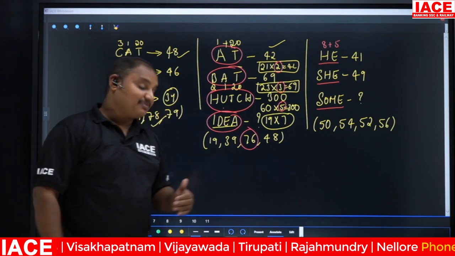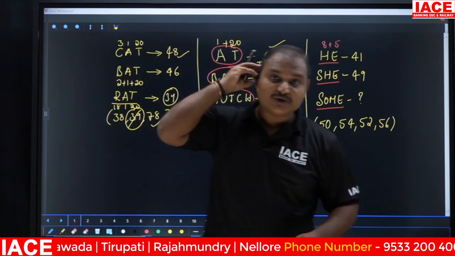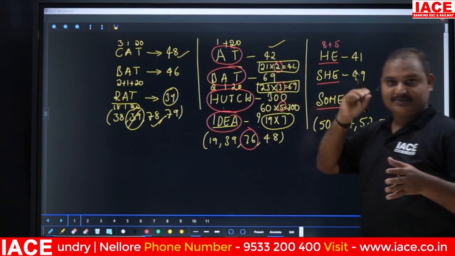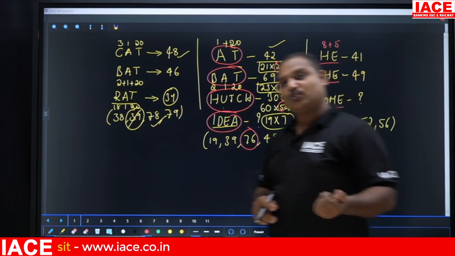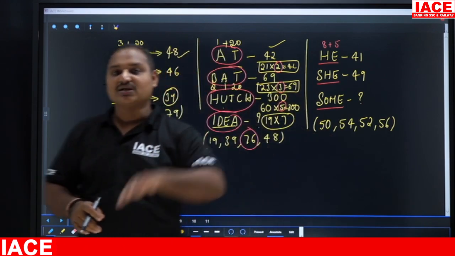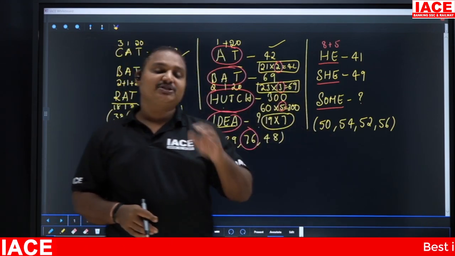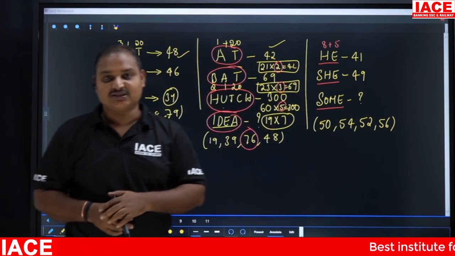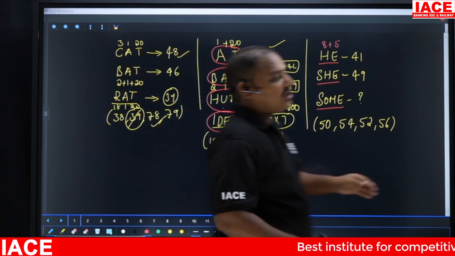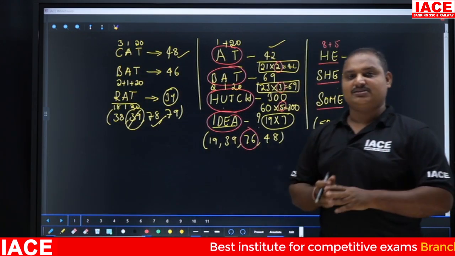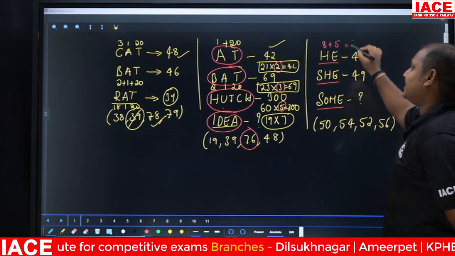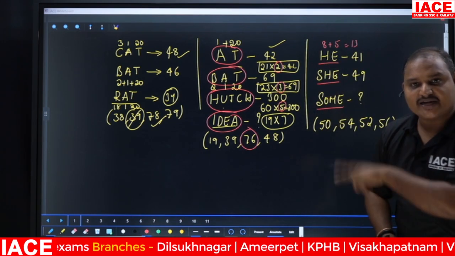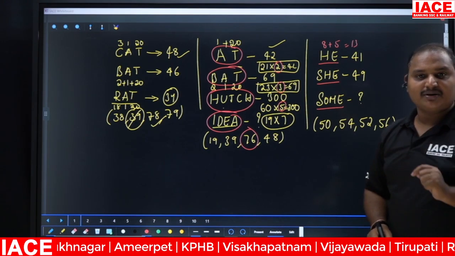But sometimes we forget the logics we learned in the classroom, or sometimes we need to import some logics from the other models also. Especially when you are solving coding and decoding concepts, you have to use all the logics that we have learned in all the models. Clear? Now see here, 8 plus 5, 13 I have written, but it is 41, nowhere near that number.